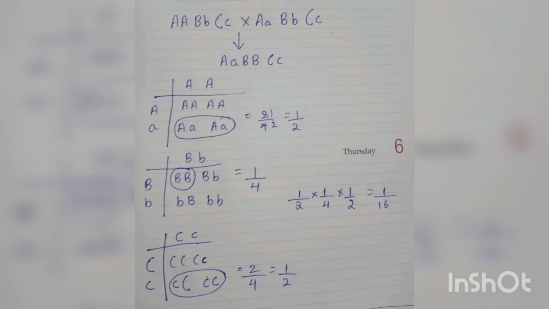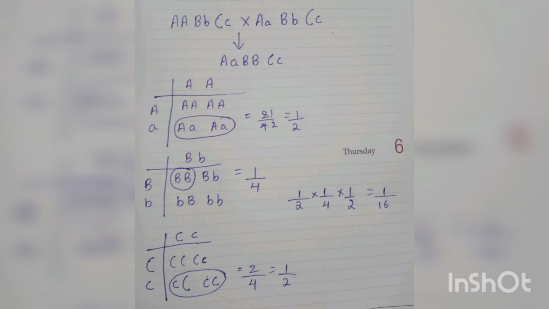So this is one different example. We take the first gene, that is capital A, capital A crossed with capital A, small a.